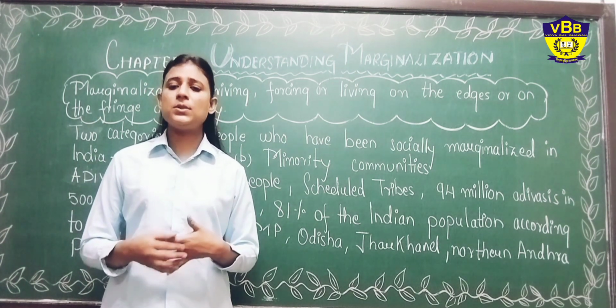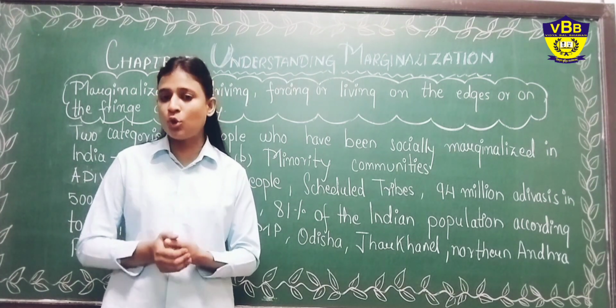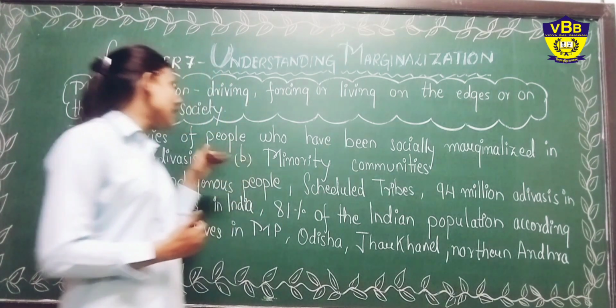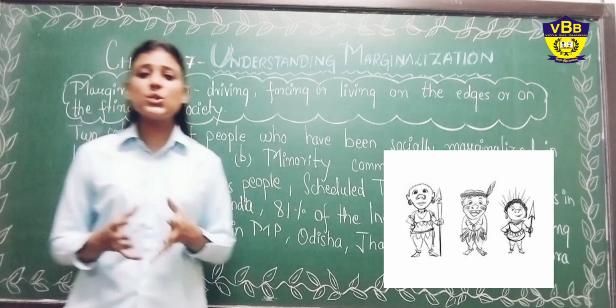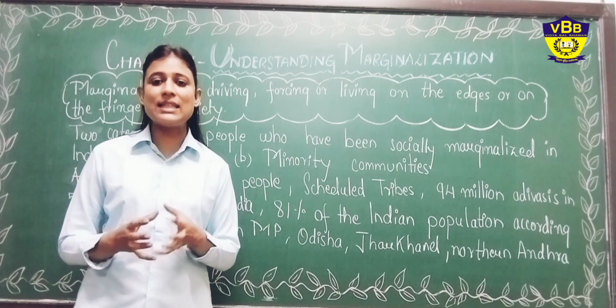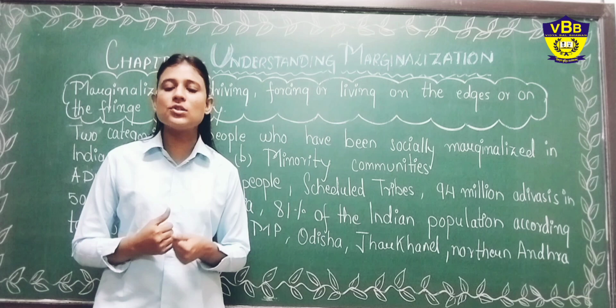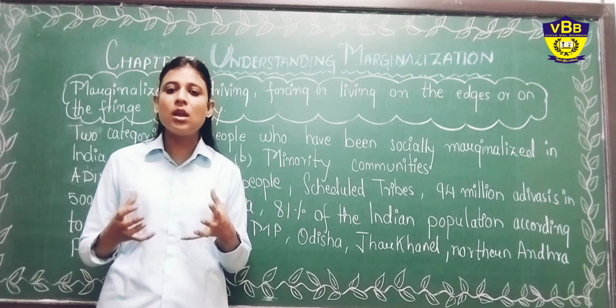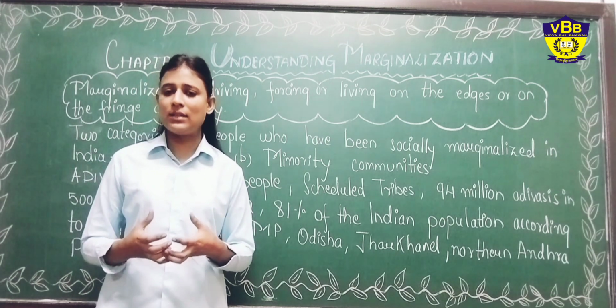In this chapter we will study the two major marginalized groups in our society, that is Adivasis and minority communities. These are the two communities that face a kind of discrimination in our society. These are the people who are not welcomed by our society.